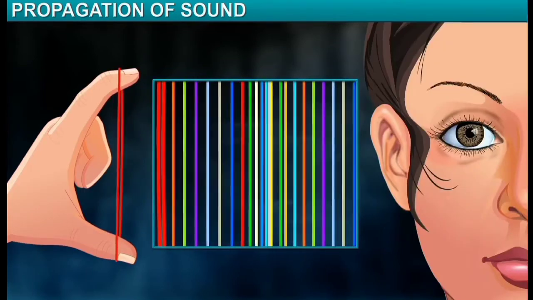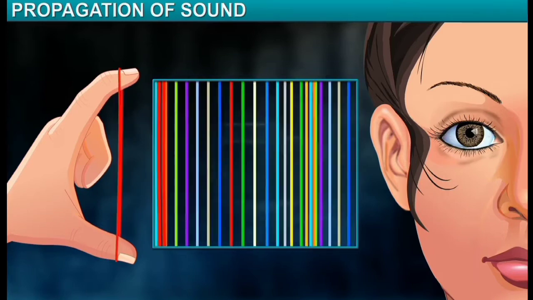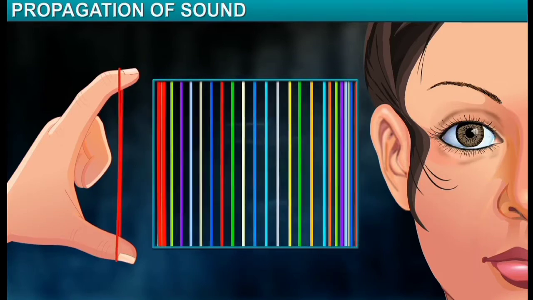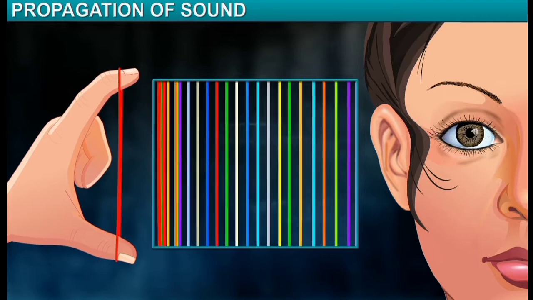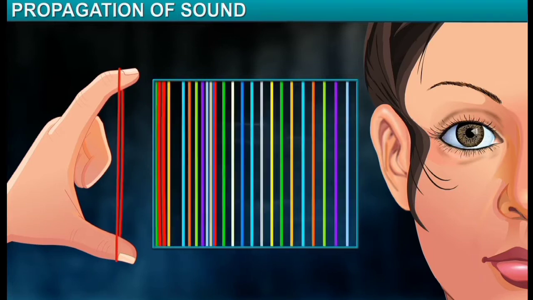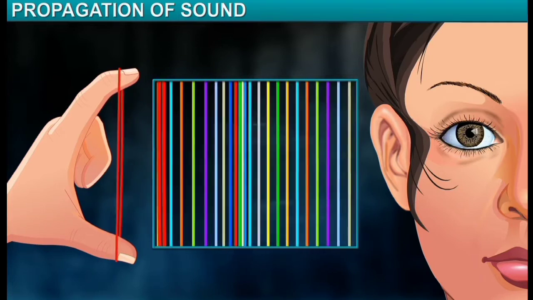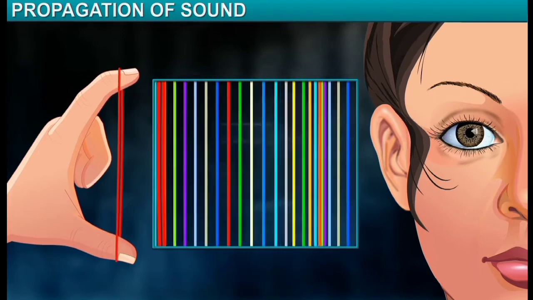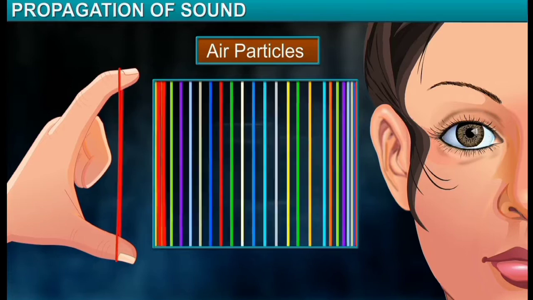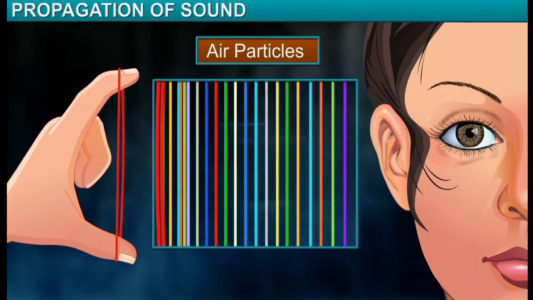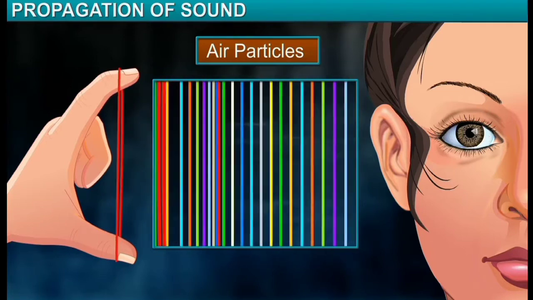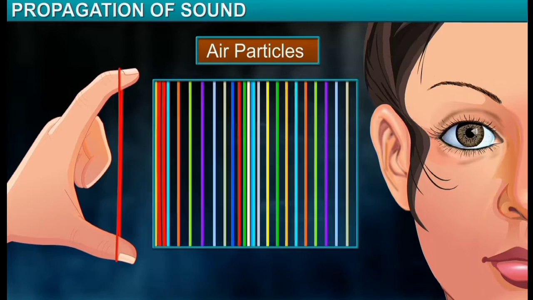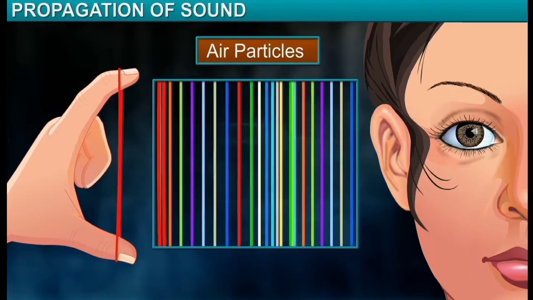The air particles of the medium that are in contact with the vibrating rubber band, that is, the source of sound, are first displaced from their state of rest. These air particles displace their neighboring particles and then come back to rest in their original positions.